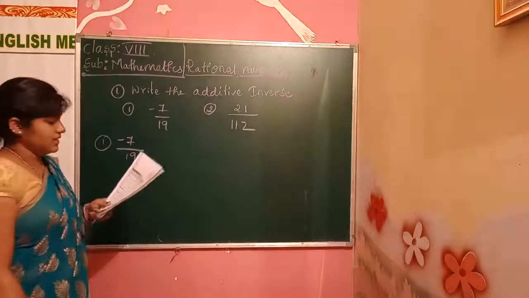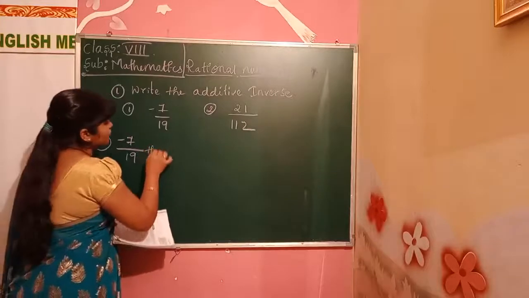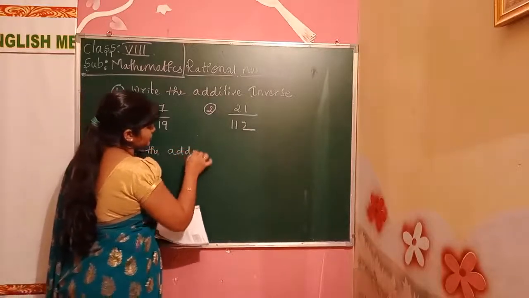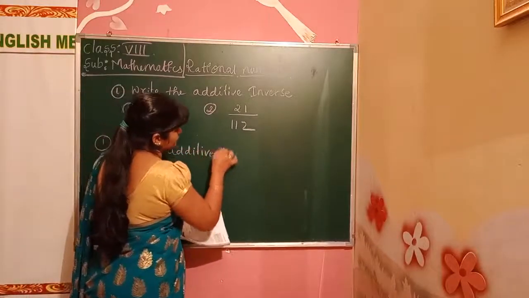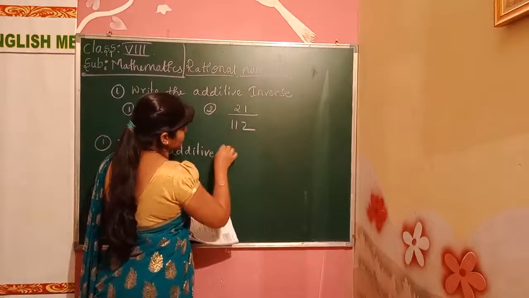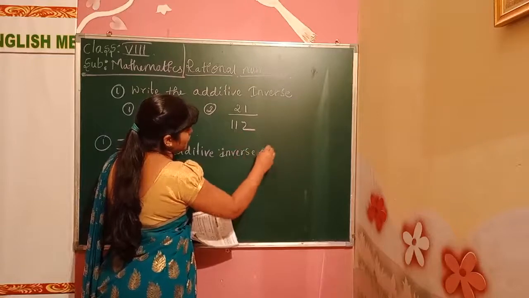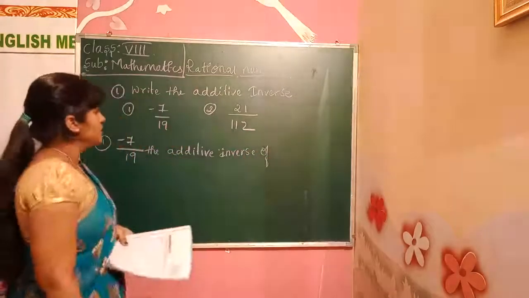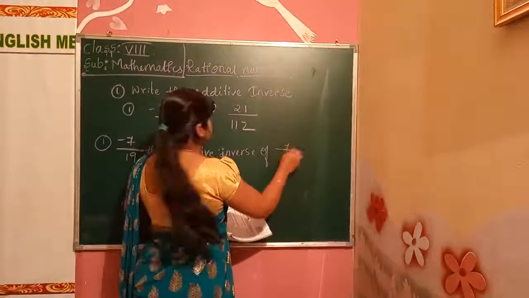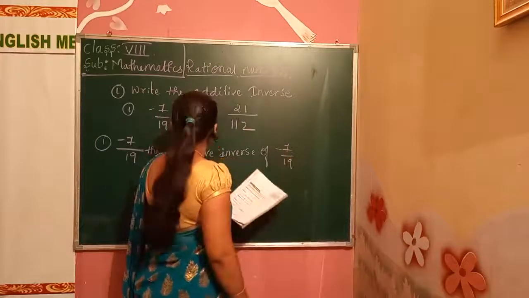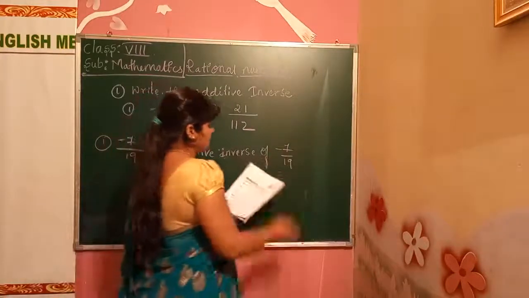The additive inverse of minus 7 by 19 will be what?